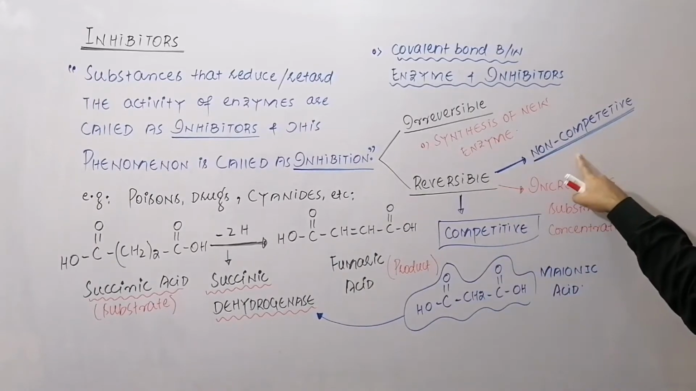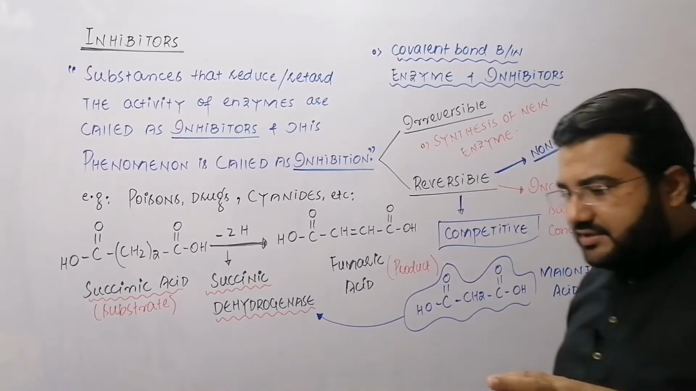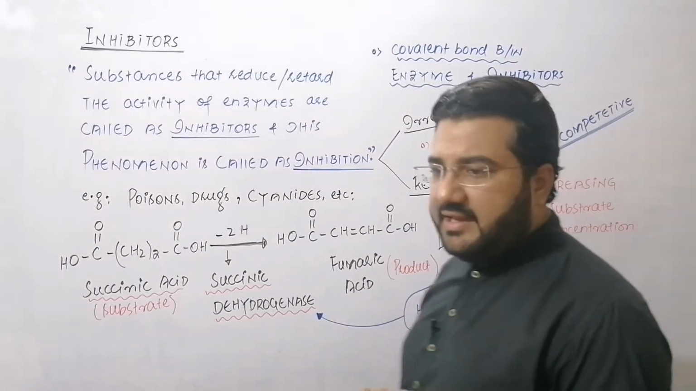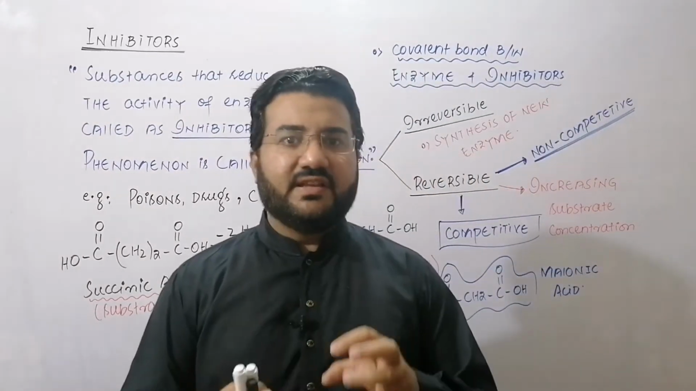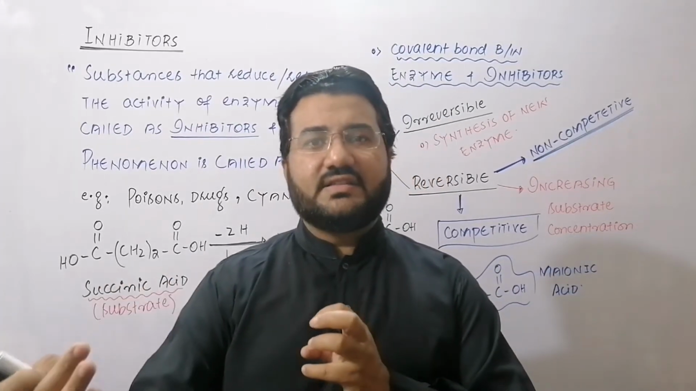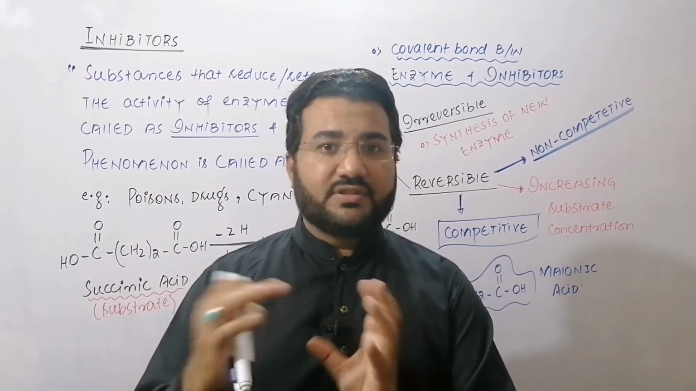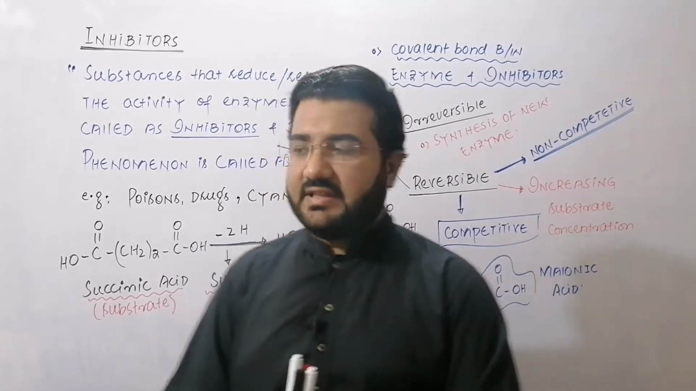competitive or non-competitive. In case of competitive inhibition, the structures of the substrate and inhibitor resemble each other. So the active site mistakenly attaches the inhibitor instead of the substrate, because the structures of both substrate and inhibitor resemble each other.